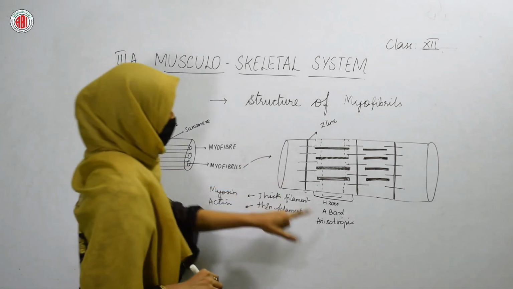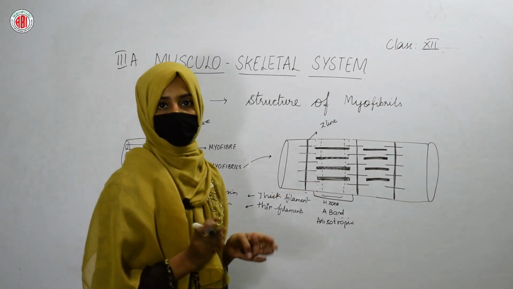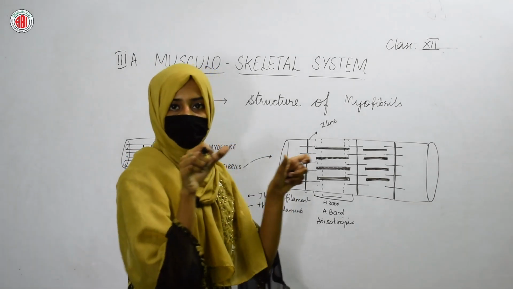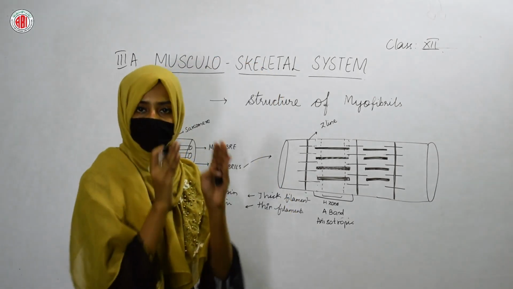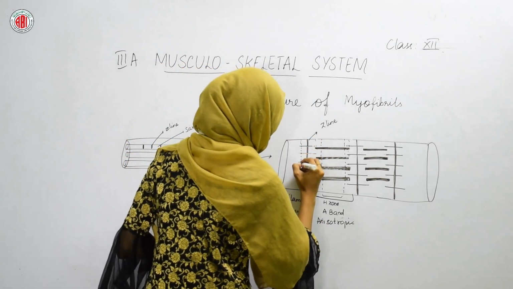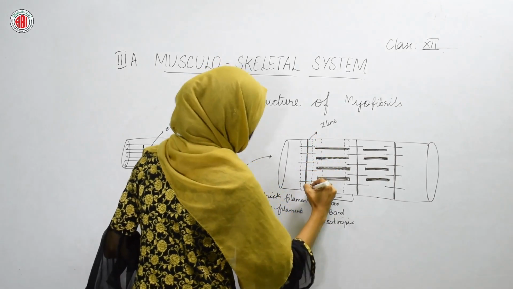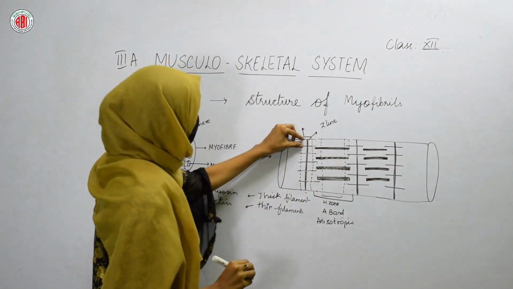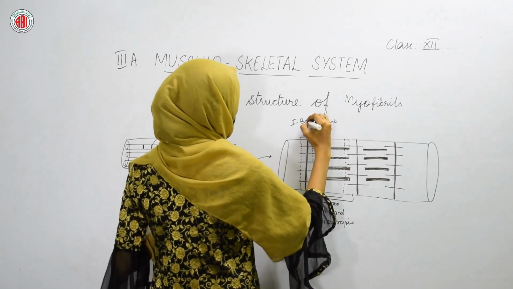Now we have seen the region called the A band, which shows the presence of thick filaments plus the region where you can see both thick and thin filament. Now the region where you can see only the presence of thin filament, this one, this region is called the I band.